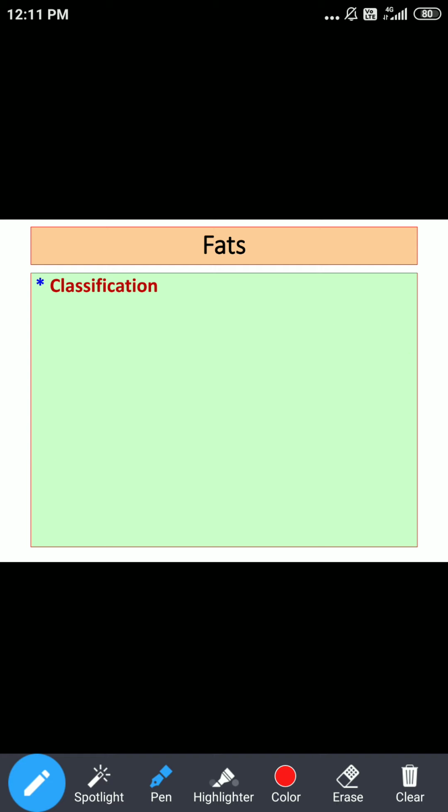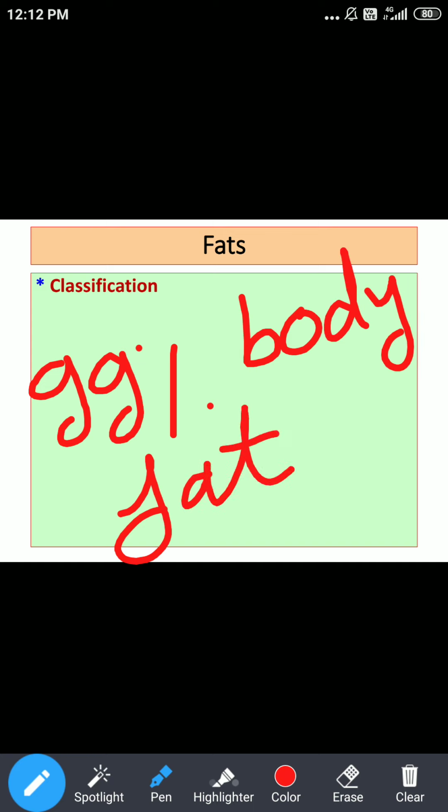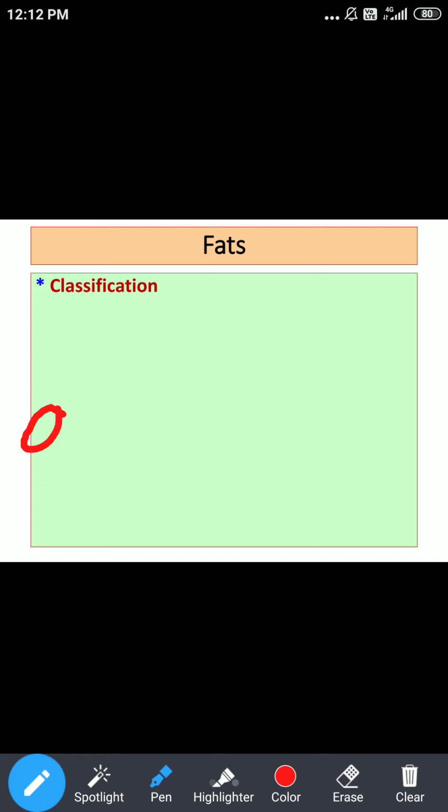In addition to this, the most important thing as far as the presence of triglycerides in our body is concerned: 99% of body fat is present in adipose tissues.